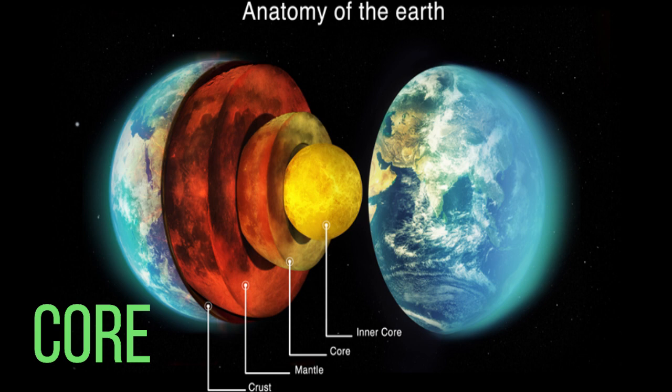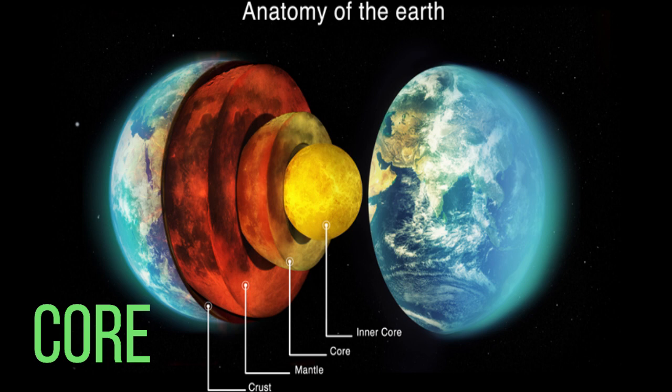First we will see the outer core. It is rich in iron. It is in liquid state. It extends from 2900 to 5150 kilometer. Next we will see the inner core. Second one is inner core. It is composed of nickel and ferrous, iron. It is in solid state. It extends from 5150 kilometer to 6370 kilometer. The central core has high temperature and pressure.